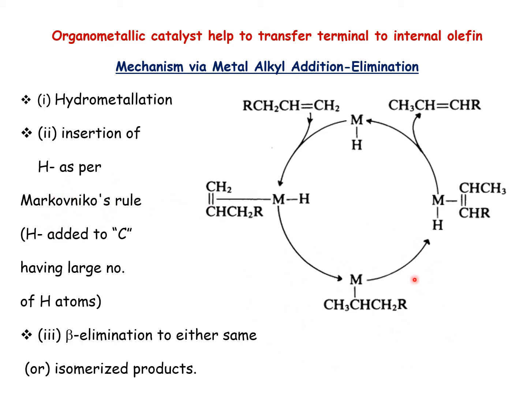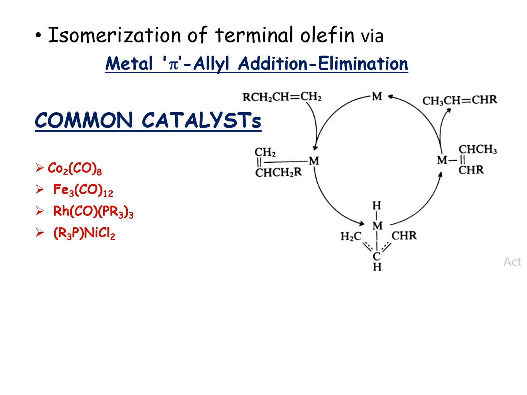The metal alkyl then leads to beta elimination, forming the metal hydride and the metal-alkene bond. Subsequently the alkene is released from the metal center, forming the isomerized product, and the metal hydride is regenerated. So this is how the mechanism proceeds in the metal alkyl method.